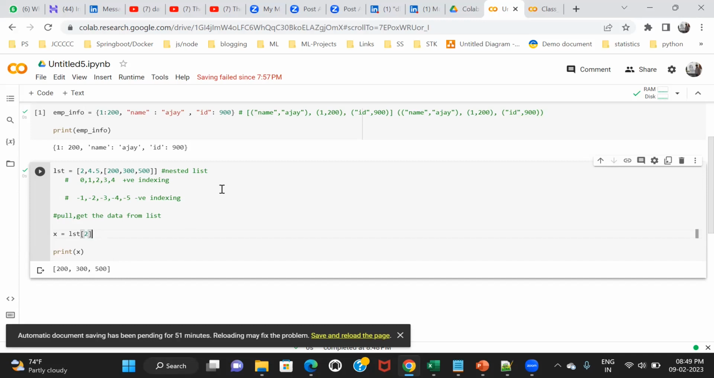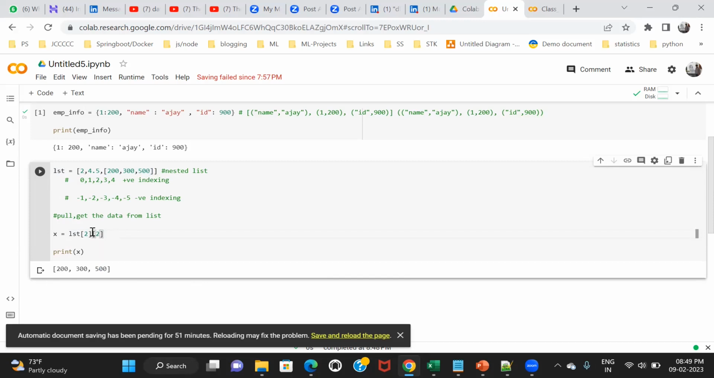Let me explain that. At index 2, what did you get? You got another list, right? And the 500 is sitting inside that list. My intention is to grab 500, but this 500 is hidden inside this list. If you do lst[2], you're getting a list. Now I need to go inside this list. So what is the index of 500 in this inner list? 0, 1, 2, so again use 2.